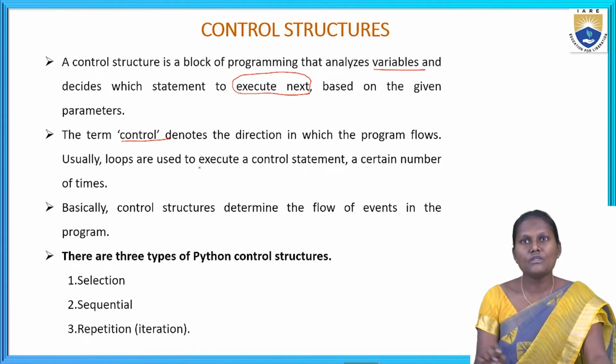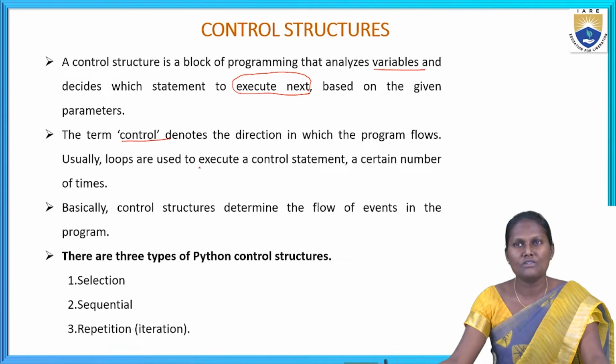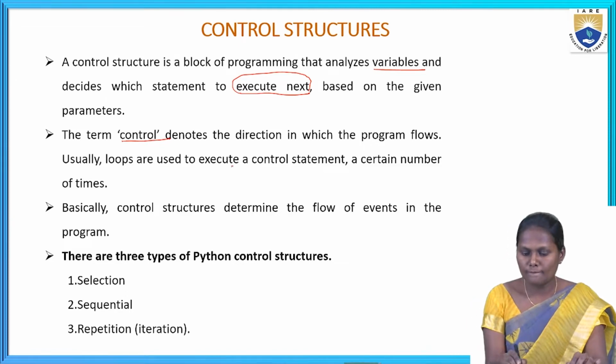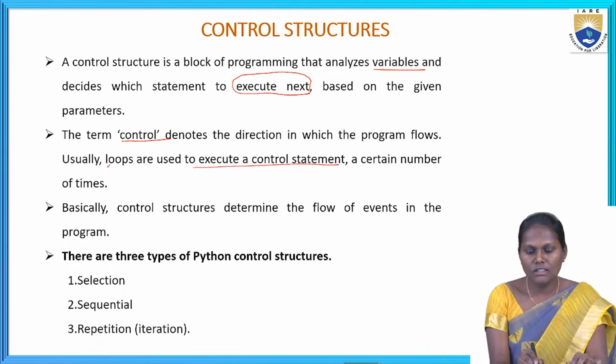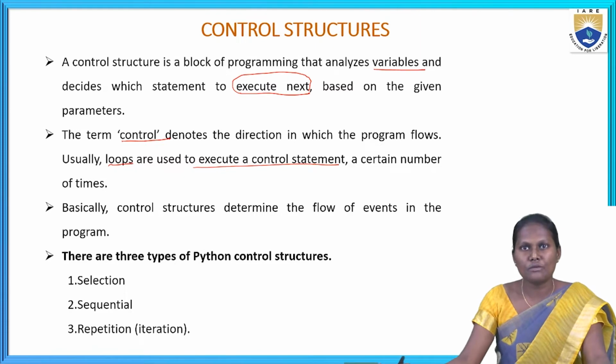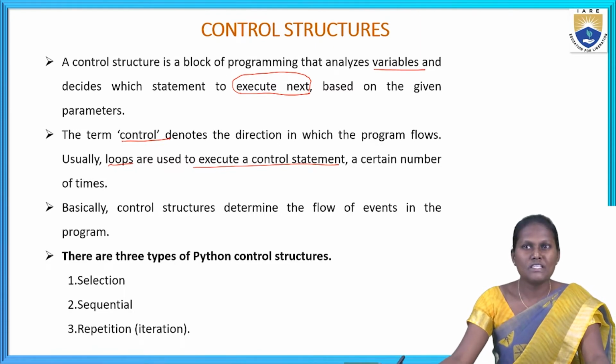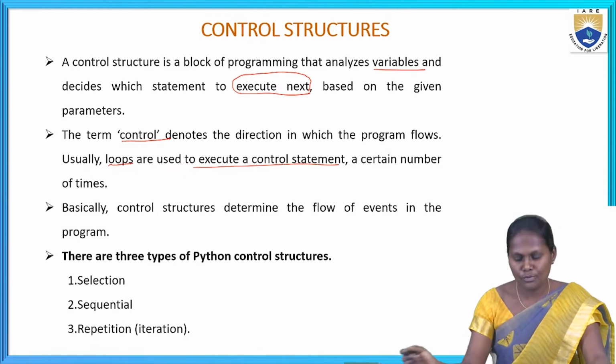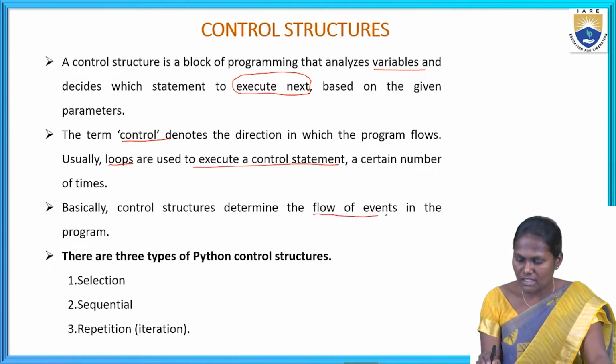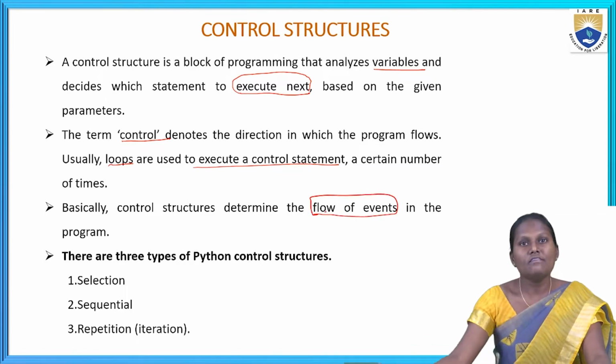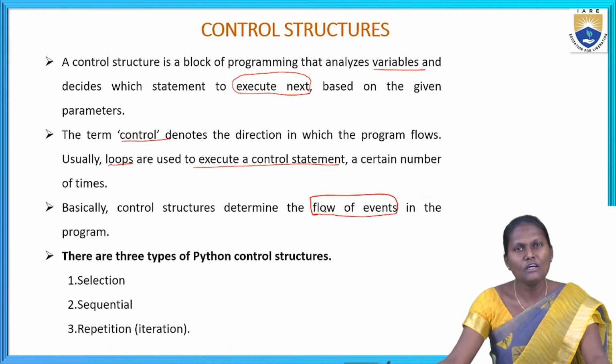Usually, loops are used to execute a control statement a certain number of times, as we saw in the earlier sections. Basically, a control statement determines the flow of events in the program.